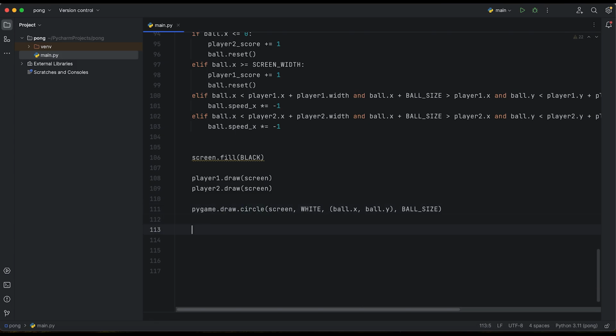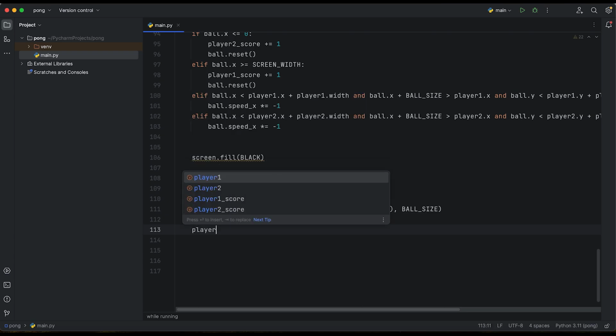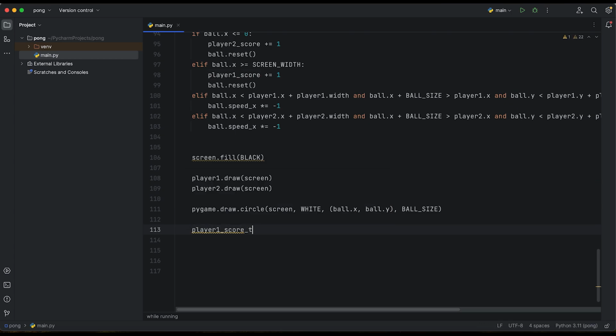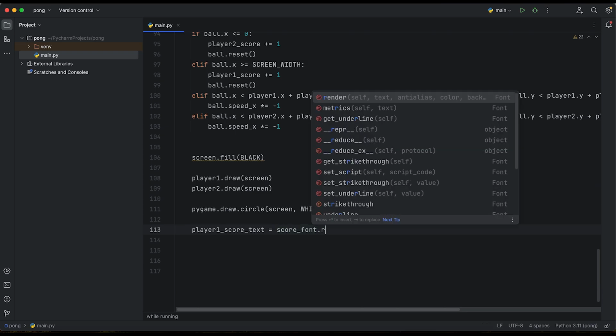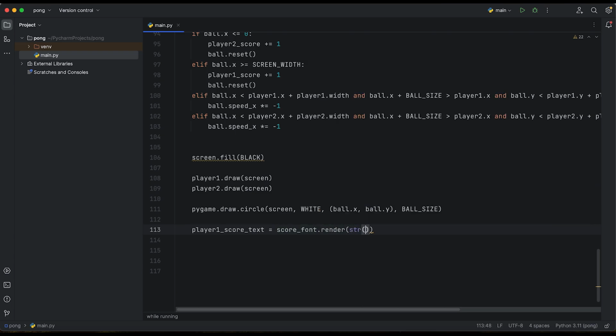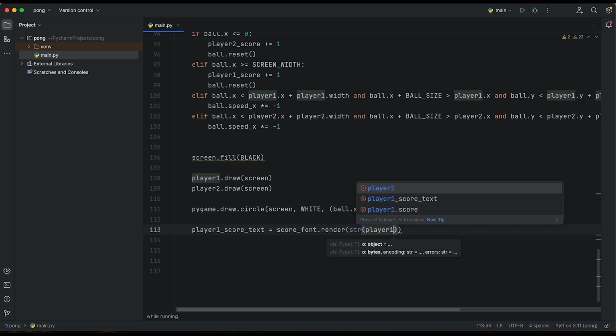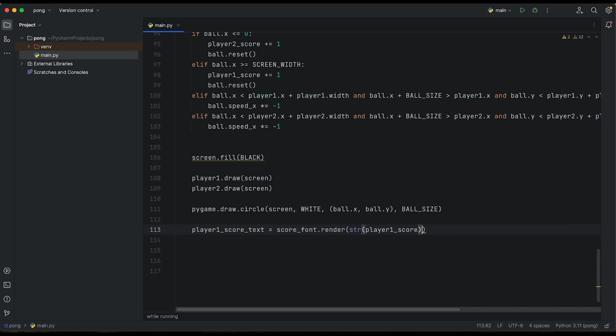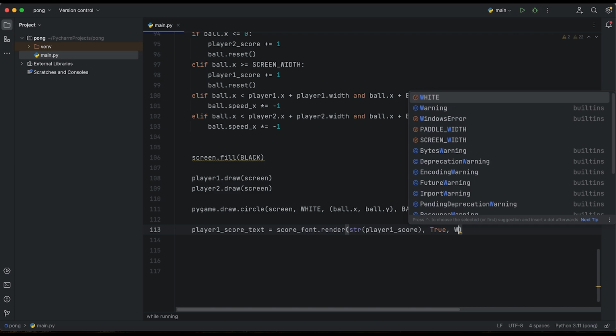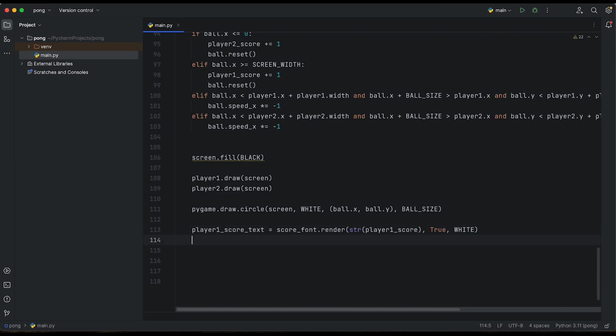Okay. So right now we need to get the score. Whenever we get the points, we need to change that score. So player 1 score text equals score font.render, a string of player 1 score, True and white, plus the color of our display screen.